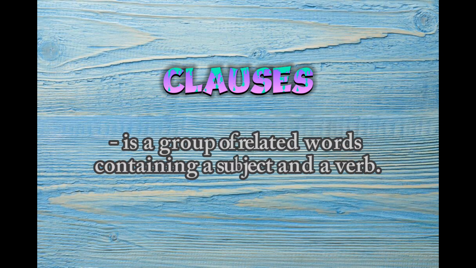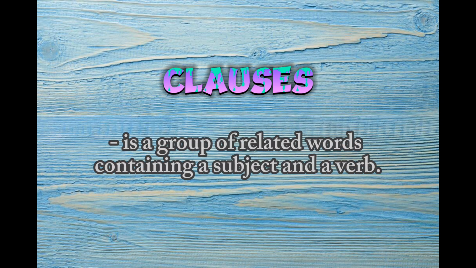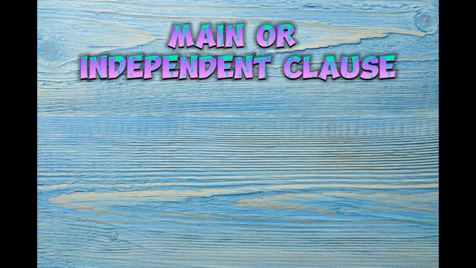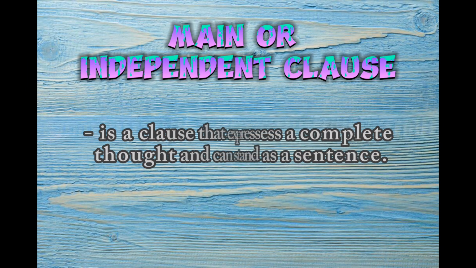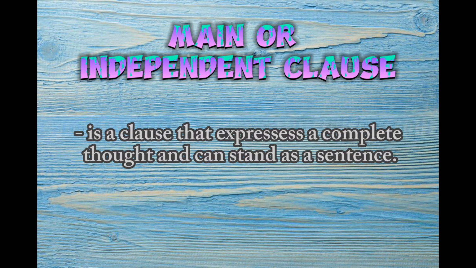Now that we're done with phrases, let's move on with clauses. A clause is a group of related words containing a subject and a verb. There are two types of clauses. The first one is main or independent clause. A main or independent clause is a clause that expresses a complete thought and can stand as a sentence.